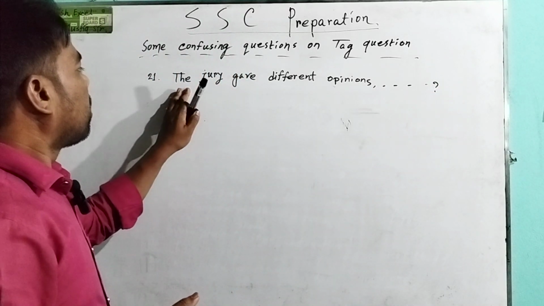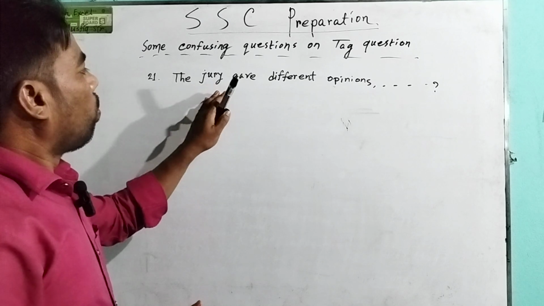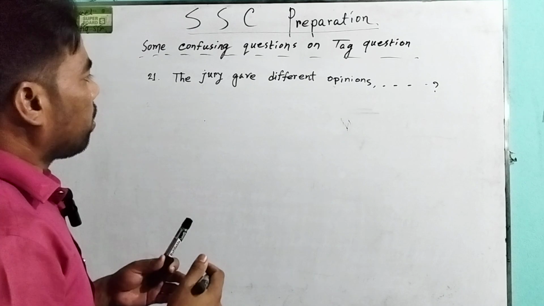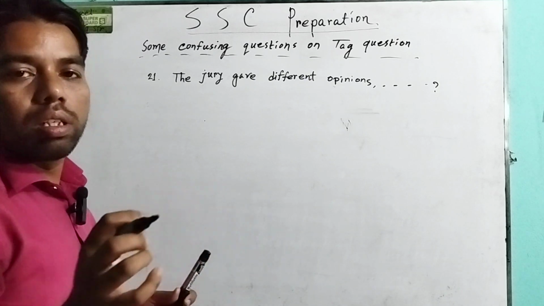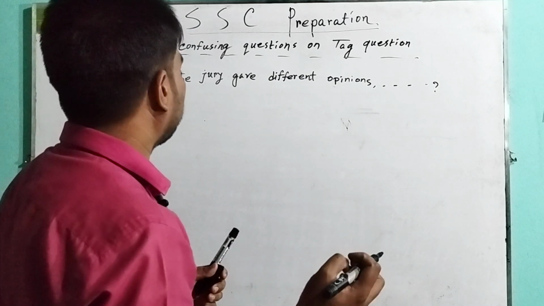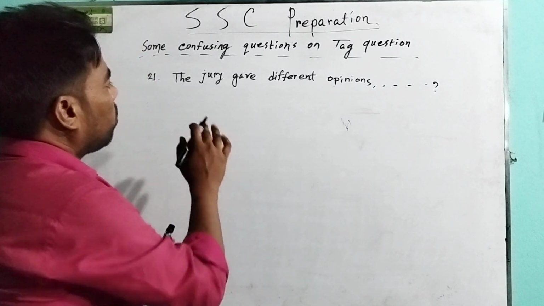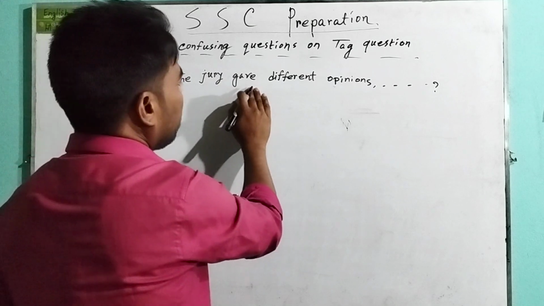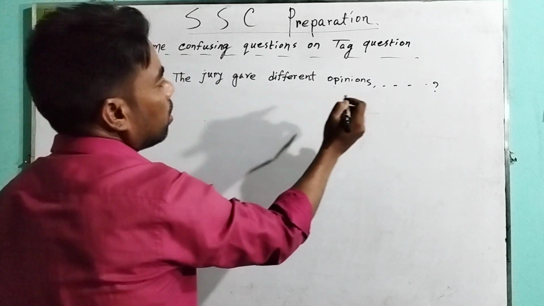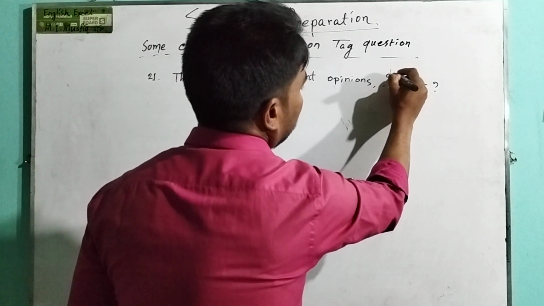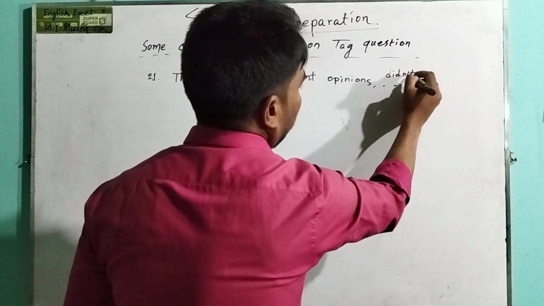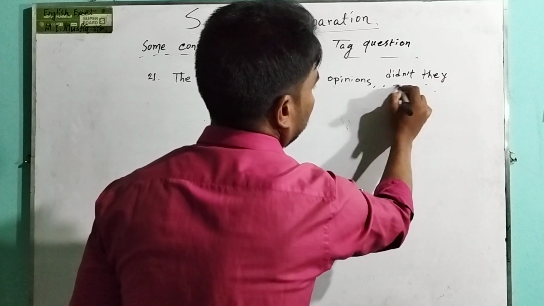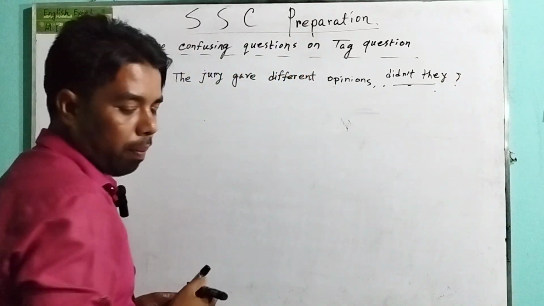The jury is a collective noun. When the collective noun is divided into groups, then the subject becomes plural. That's why we have to take the plural subject they instead of the jury. Gave is past indefinite. So the answer will be didn't they.